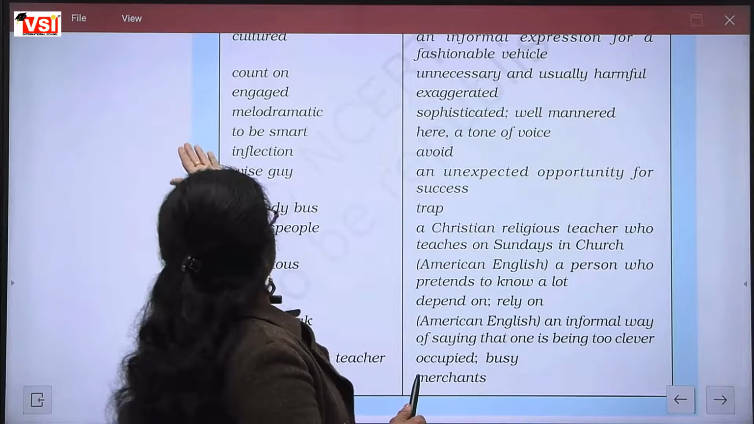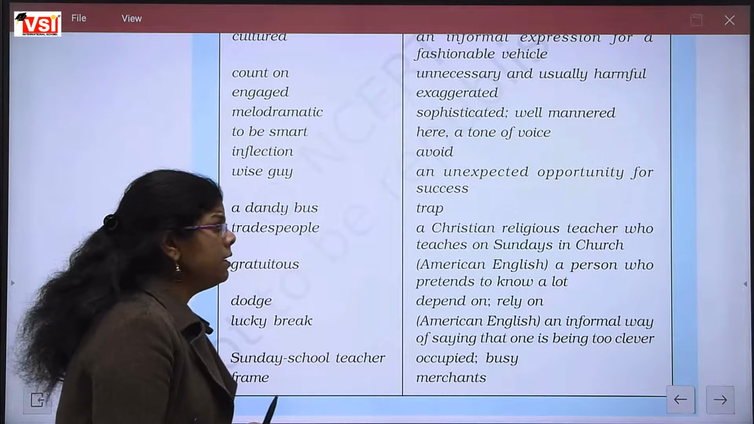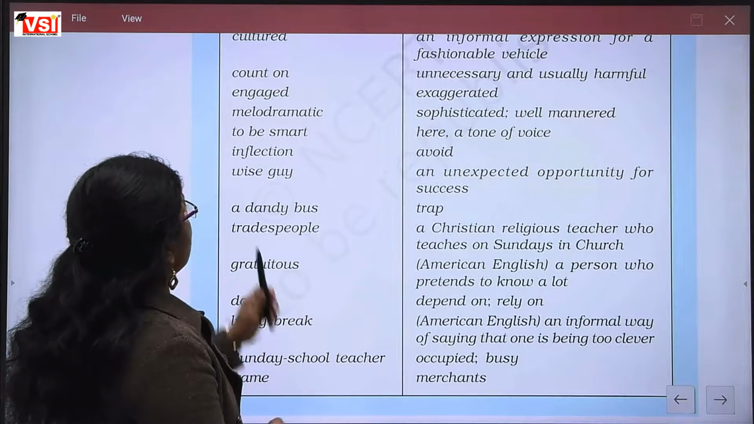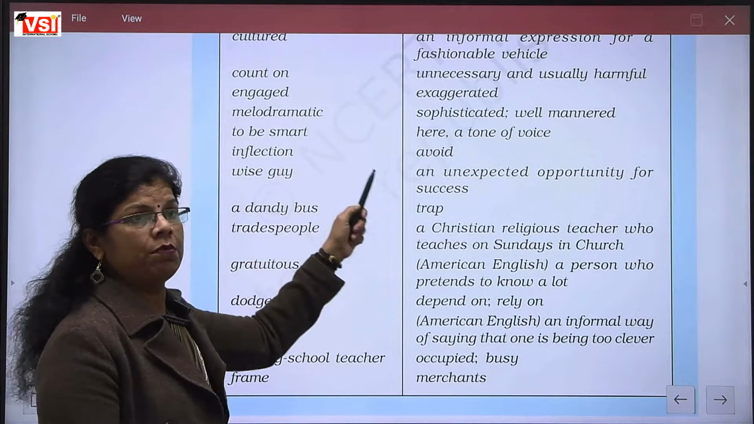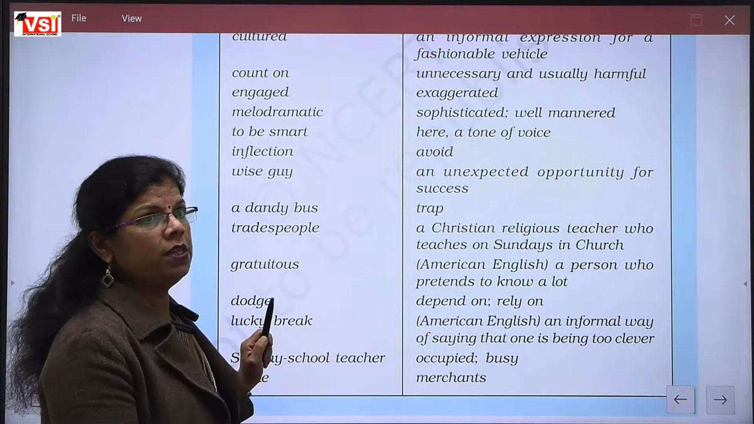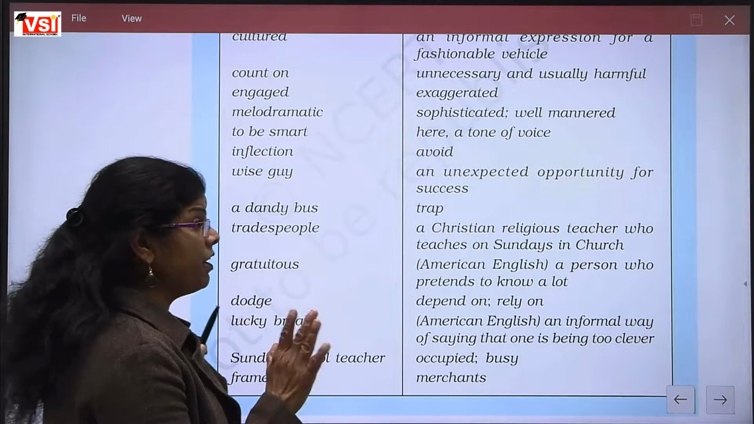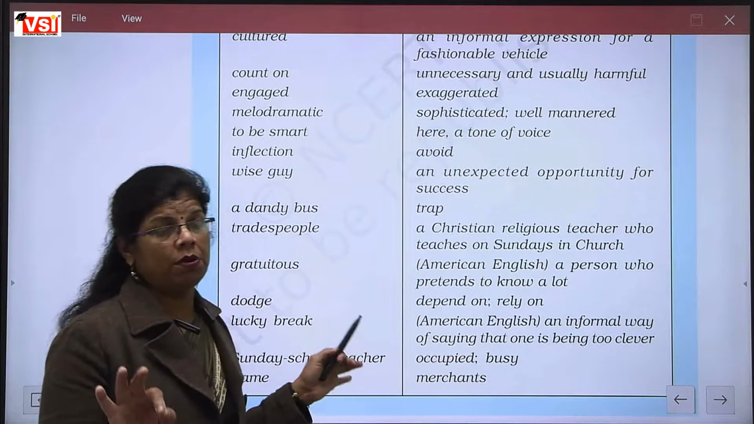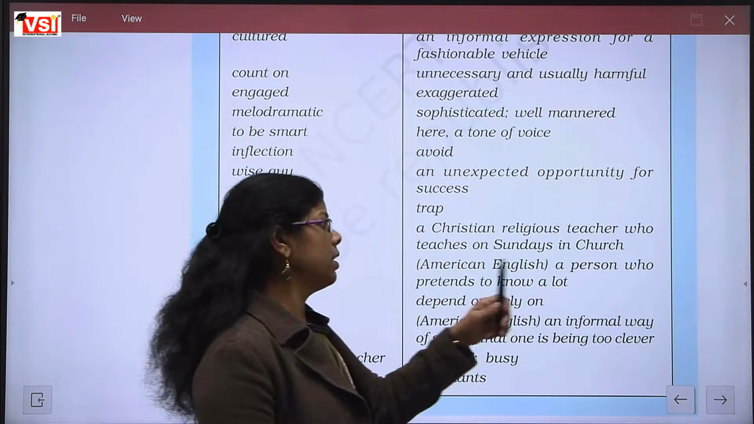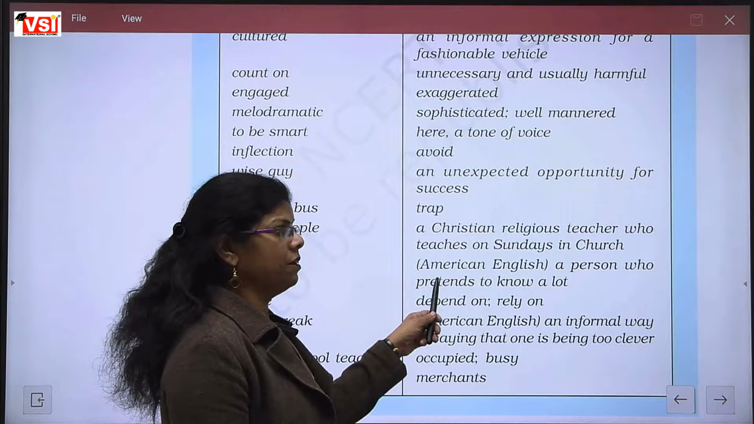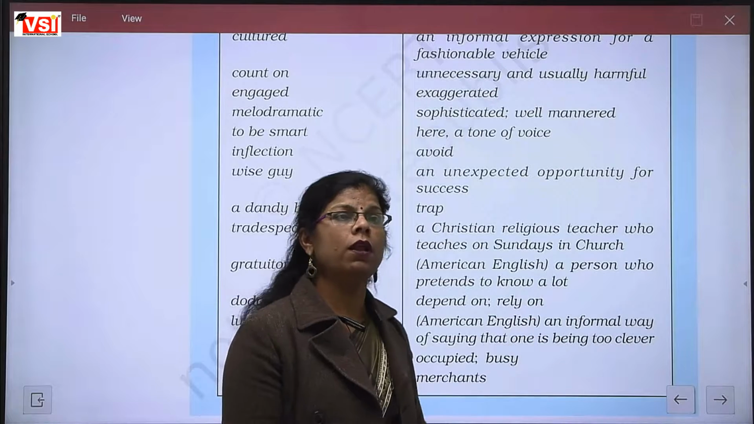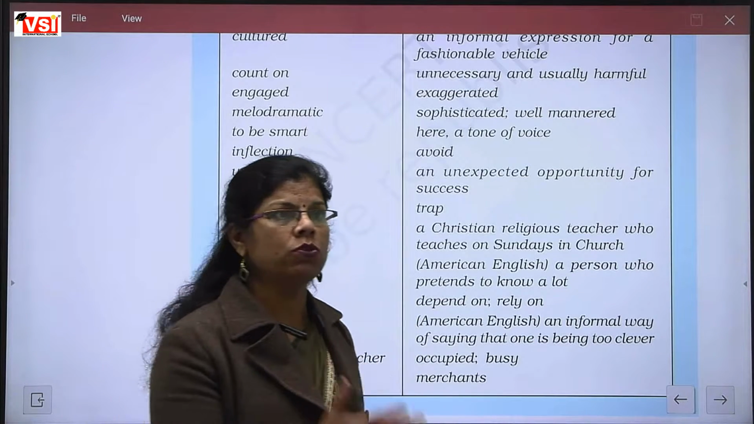To be smart, that is American English. A person who pretends to know a lot. In American English, when to be smart means the person is not at all smart, but he is showing that he is very smart. A person who is not very smart, आता नहीं है उसको कुछ भी, but वो show off करने की कोशिश कर रहा है. That kind of person in American English is called, he pretends. Pretends means show करना, दिखावा करना, to know a lot, that he knows a lot about the matter.